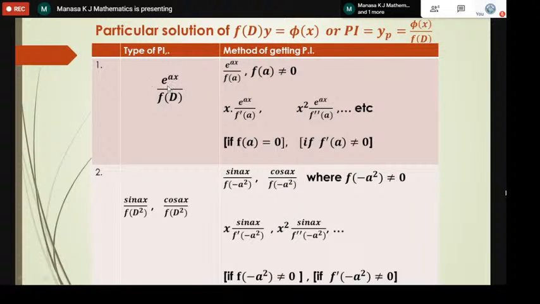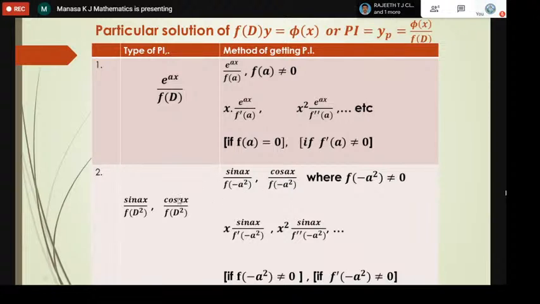Yp looks like e power ax by f of d. Then replace d by a. If the denominator is not equal to 0, this is the solution yp. If the denominator is equal to 0, multiply one x to the numerator and differentiate the denominator. After differentiating, replace d by a and it will continue, until you get the denominator not equal to 0.